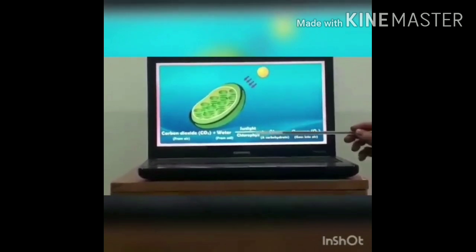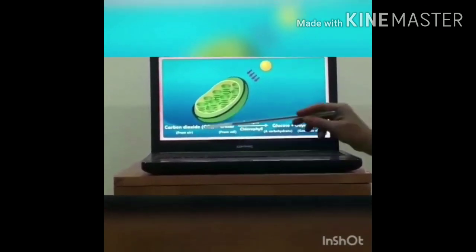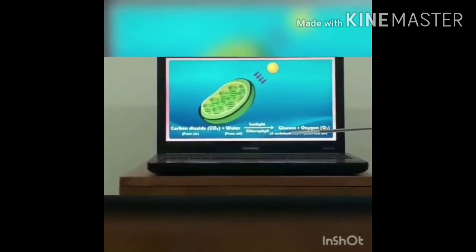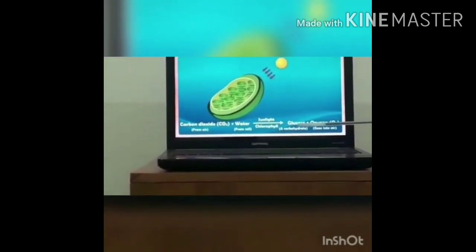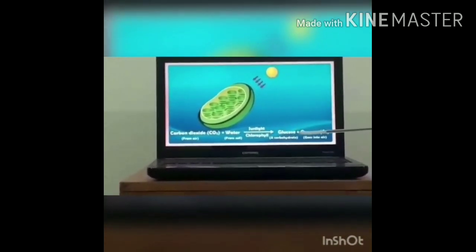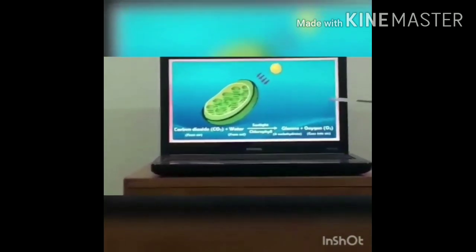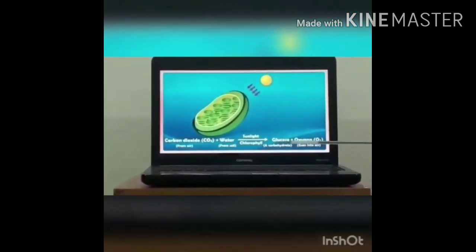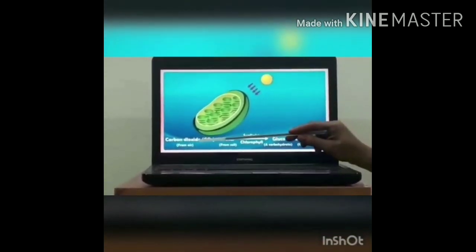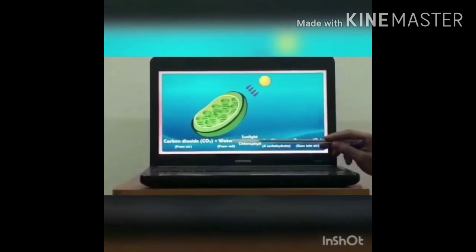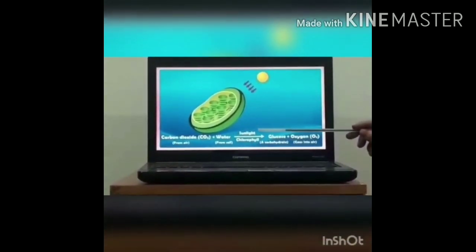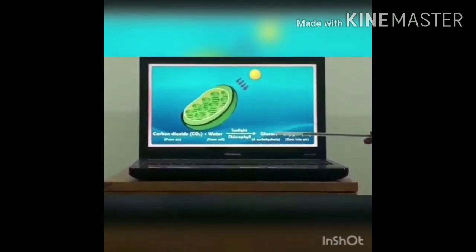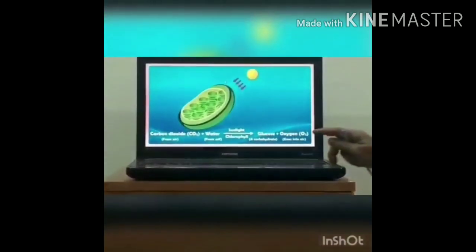That means in presence of chlorophyll and sunlight, this carbon dioxide and water is converted into a carbohydrate, that is glucose, and as a result oxygen is formed that goes into air. The entire process can be represented as: carbon dioxide plus water, in presence of sunlight and chlorophyll, producing glucose and oxygen.